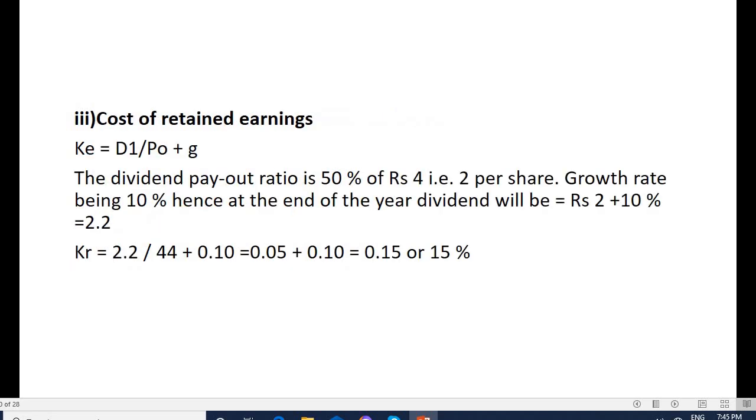Cost of retained earnings, the formula is the same as equity, that is D, the dividend, divided by the current price of the share, plus G. The dividend payout ratio is 50% of rupees 4, earnings per share being 4 rupees. In that 50% is paid as dividend, that is 2 per share, growth rate being 10%. Hence at the end of the year dividend will be 2 plus 10%, that is 10% of 2 is 0.2. So 2 plus 0.2 is 2.2. Cost of retained earnings is 2.2 divided by 44, that is market price, plus growth rate in dividend, 0.1, that is 10%. So 0.05 plus 10% is 15%.